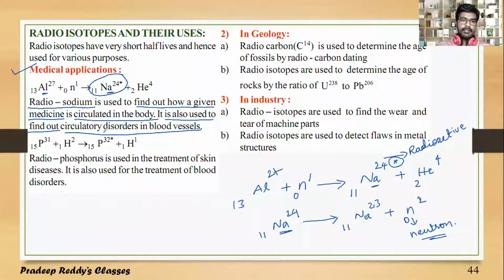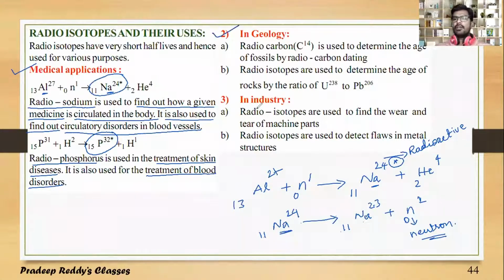And along with that, you have radiophosphorus. Radiophosphorus is used in treatment of skin diseases. It is also used for treatment of blood disorders. These are applications of radioisotopes in the medical industry.